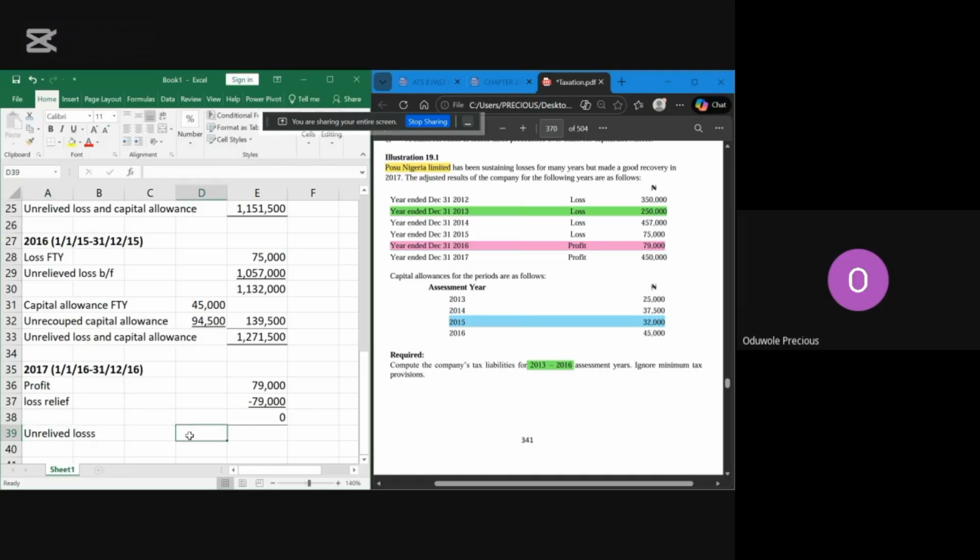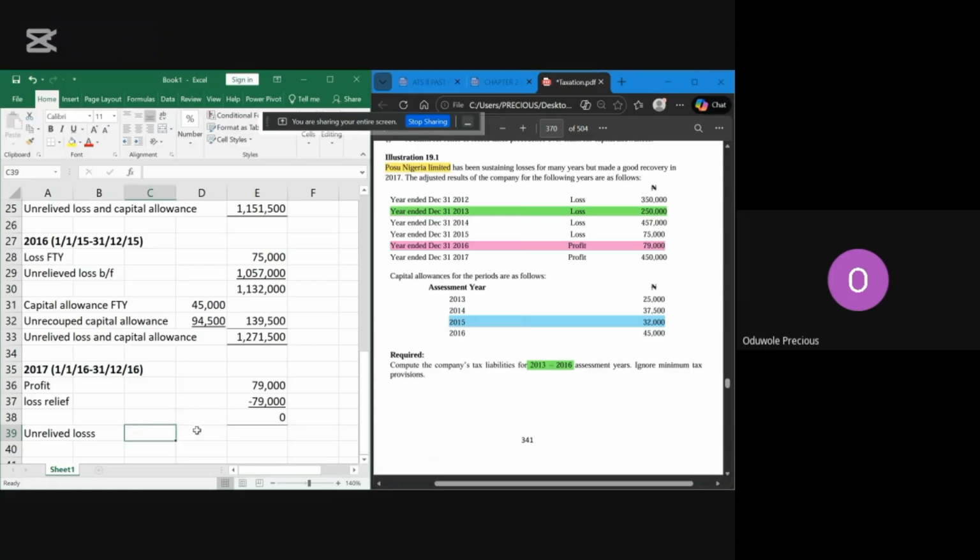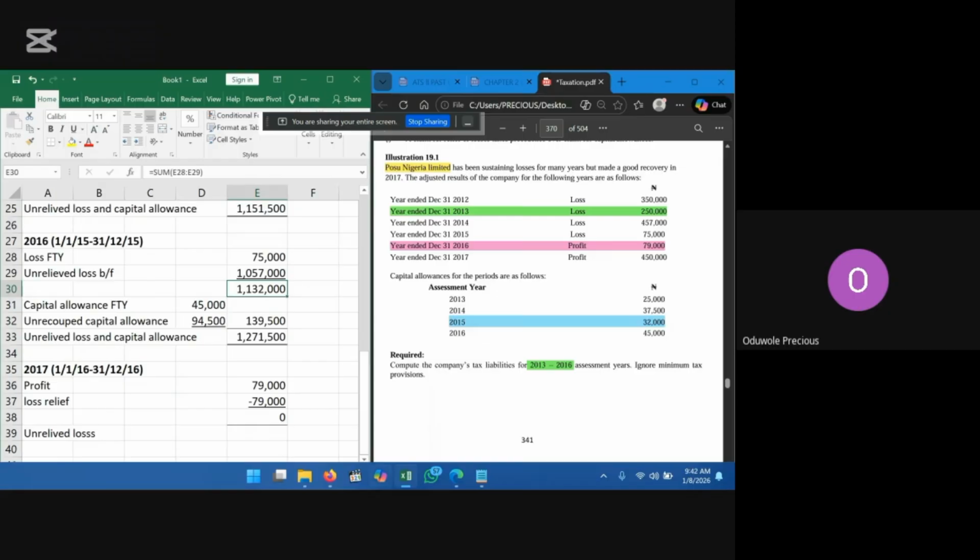Unrelieved loss means, if you remove 79,000 from 1,132,000, what would that give us?